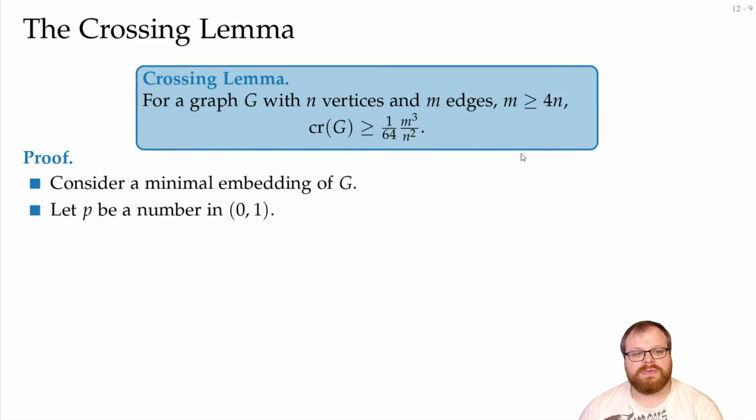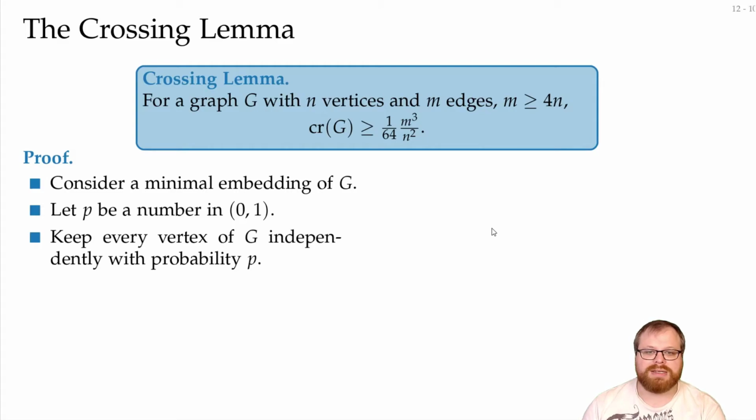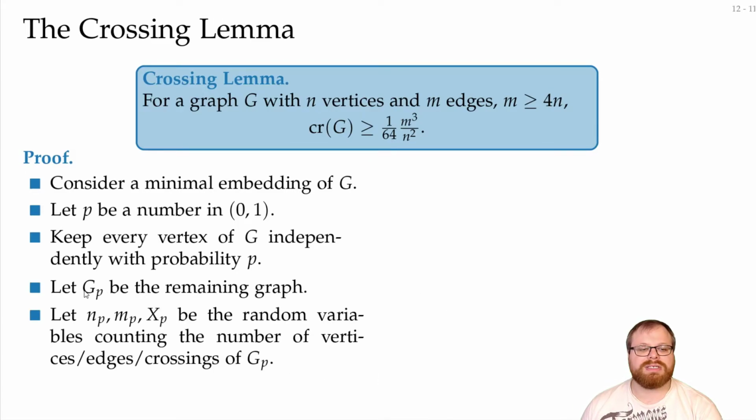We now fix some number p between 0 and 1. This is our probability. And for every vertex in the graph, we will flip a weighted coin. So with probability p, we will keep the vertex, and with probability 1 minus p, we will throw it away. That gives us an induced subgraph G_p. Now we have random variables for the number of vertices, edges, and crossings in this graph.